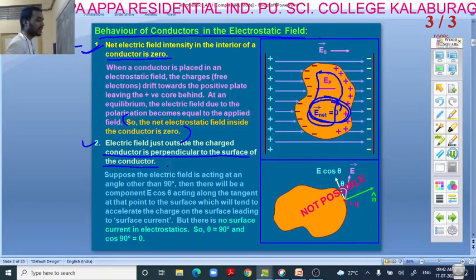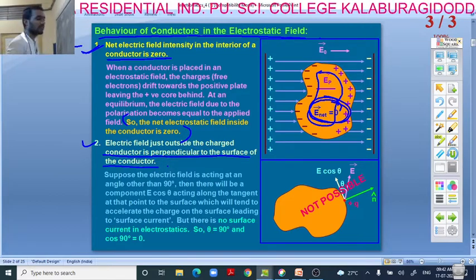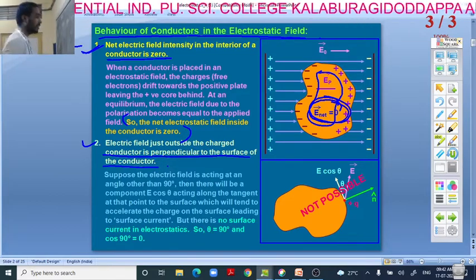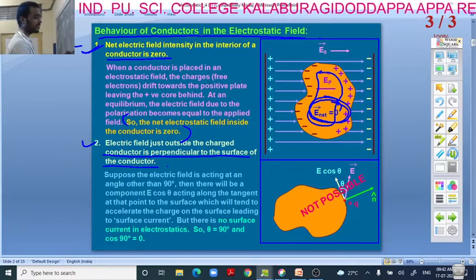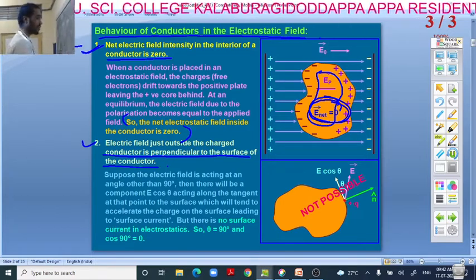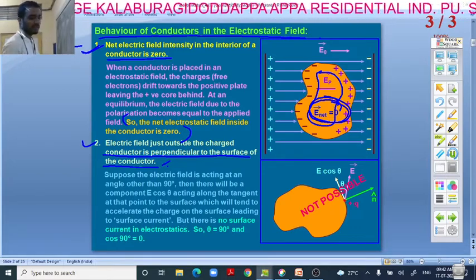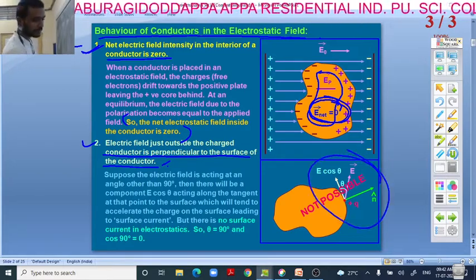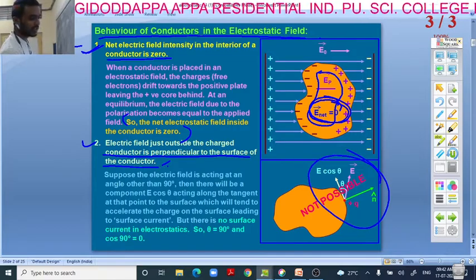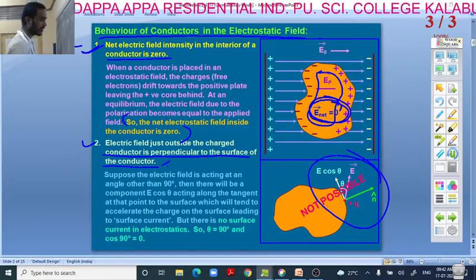Yes, we know that. This also comes under properties of electric field. Electric field just outside the charged conductor is perpendicular to the surface of the conductor, just outside.